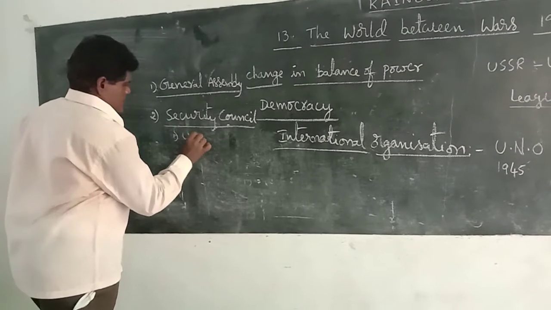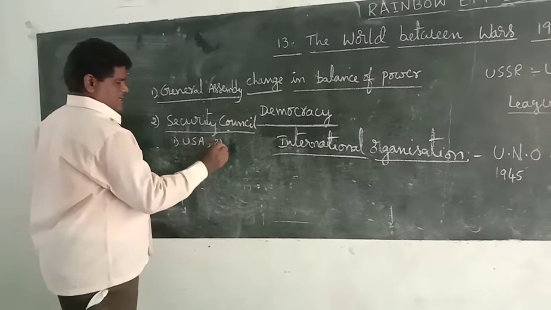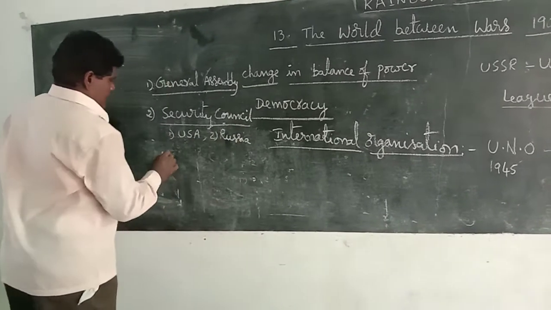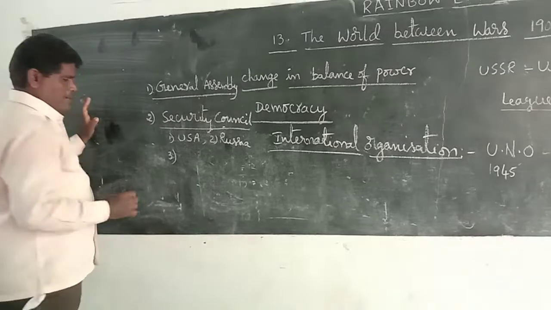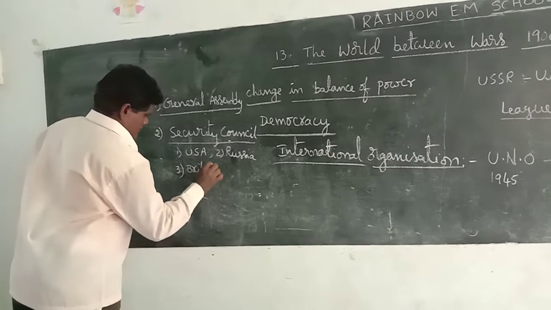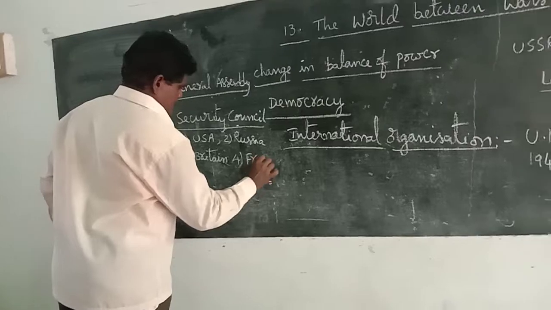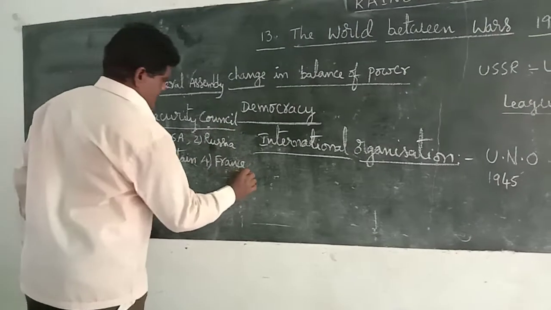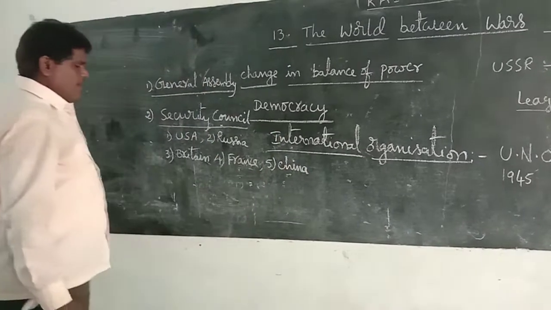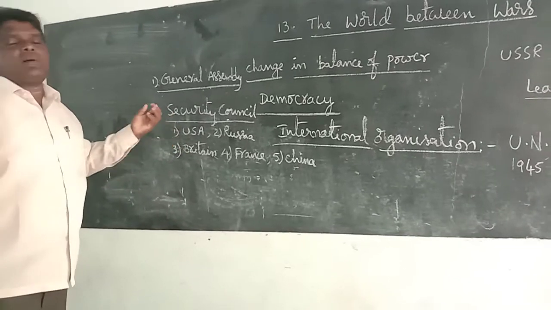First, USA. Second, USSR, I mean Russia. Third, United Kingdom, Britain. Fourth, France. And fifth, China. These 5 countries in the Security Council are the most powerful, the veto power countries.